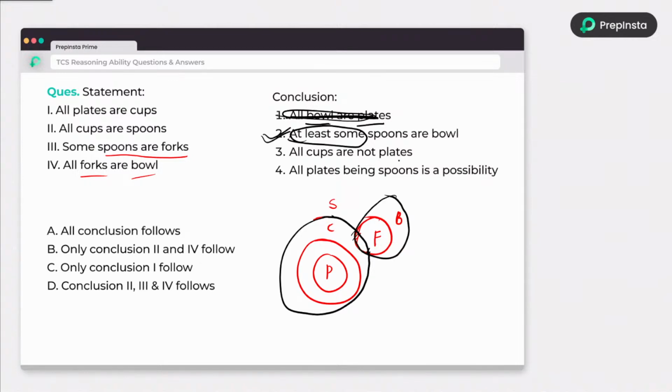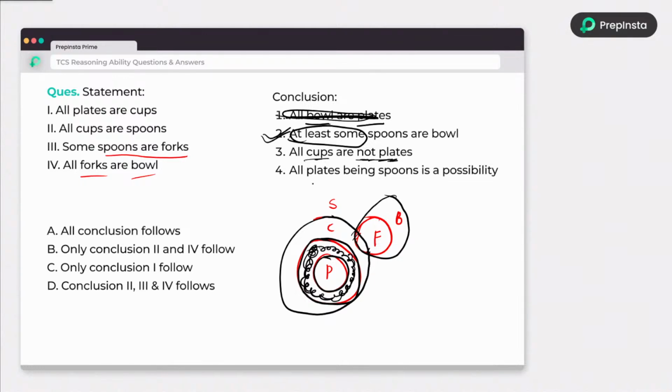All cups are not plates. Where is all cups? These are all the cups, right? And all cups are not plates. So plates is this. See, cups are superset. And this is the area I am highlighting, which belongs to cups and does not belong to plates. So the highlighted area, I can say this as cups which are not in plates.